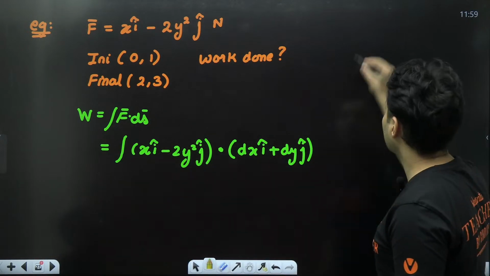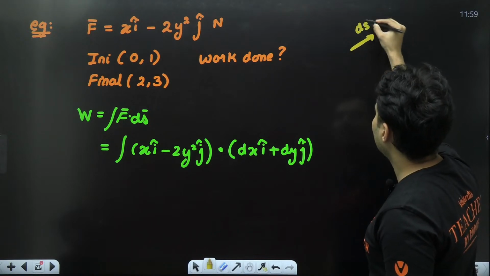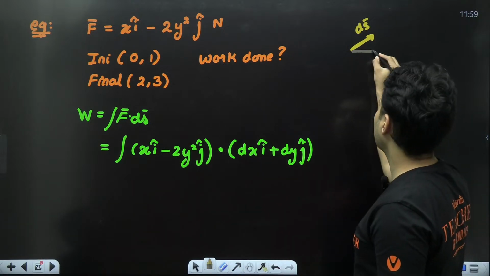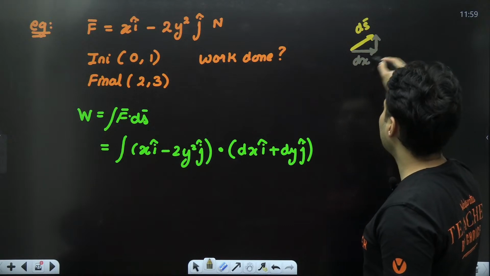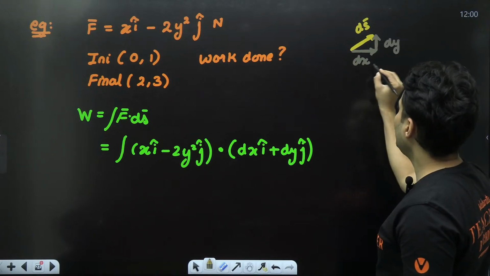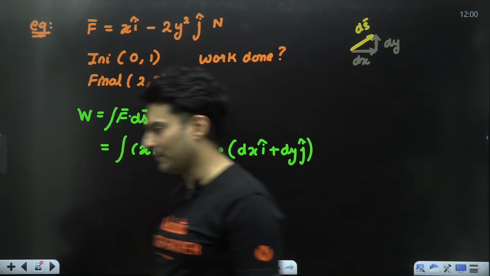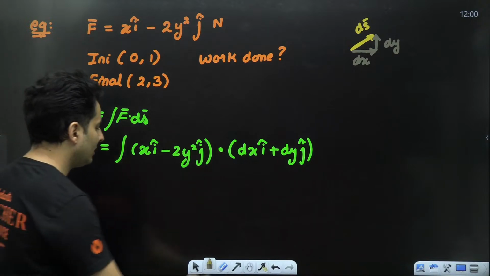Understand why this comes. When you are moving a small displacement like this, this is your displacement ds. It will have some displacement in the x-axis, some displacement in the y-axis. This will be dx, this will be dy. So dx i cap plus dy j cap gives you this displacement vector. Got it? Understood? Now do the usual dot product.